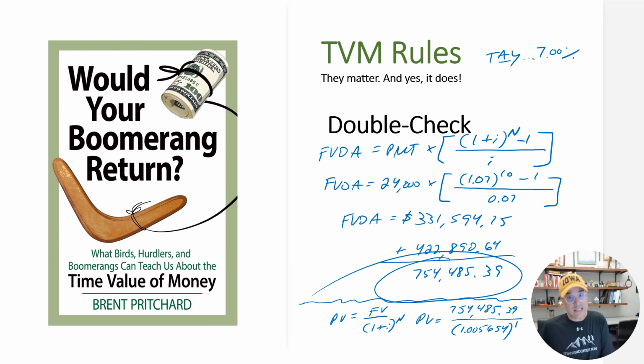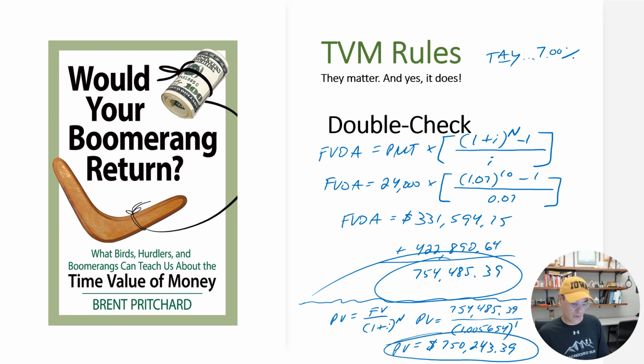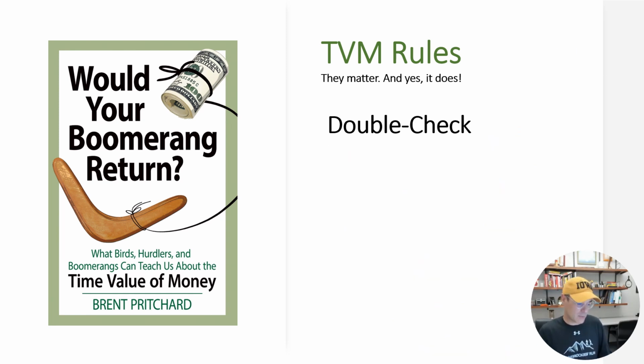Again, that is an investment period. That's the way to think about it. It's not the total investment period, but here uppercase N has the value of 1, and when we solve for that, we get a present value of $750,243.39. So we're going to circle that present value, and we're really close to solving for the PMT payment. So here's our last double check slide.